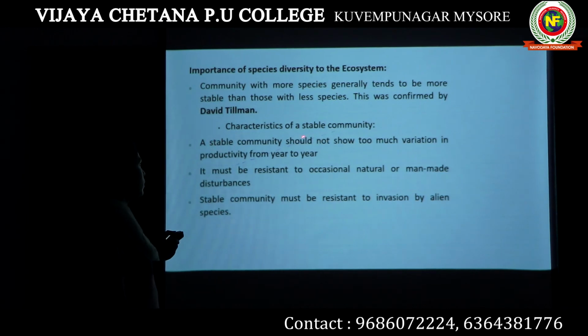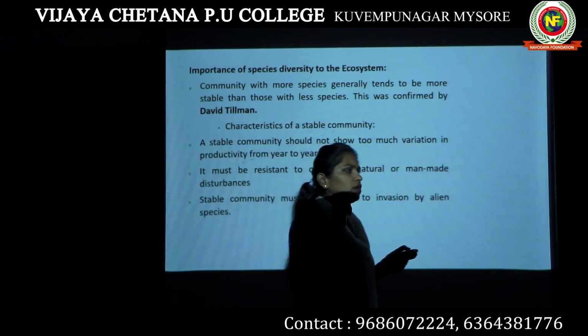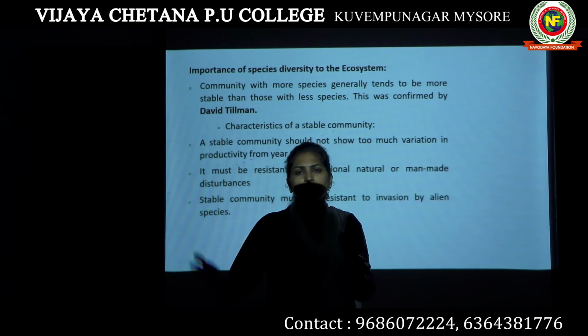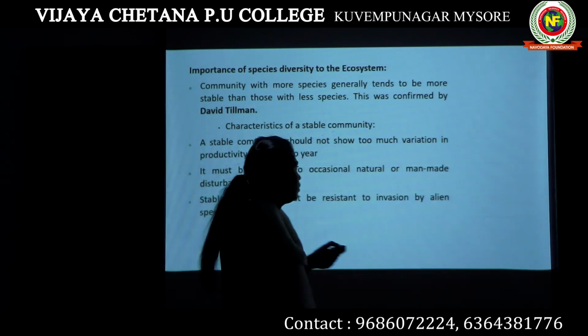A stable community should not show too much variation in productivity from year to year. There could be a slight difference the next year, but there should not be a large difference in the productivity of a community from year to year.